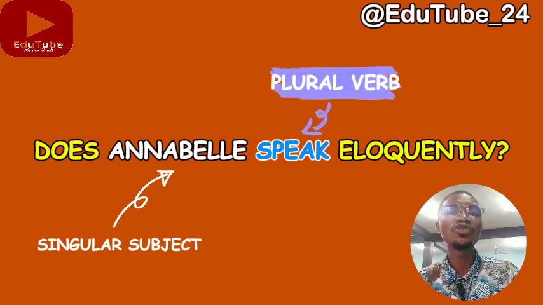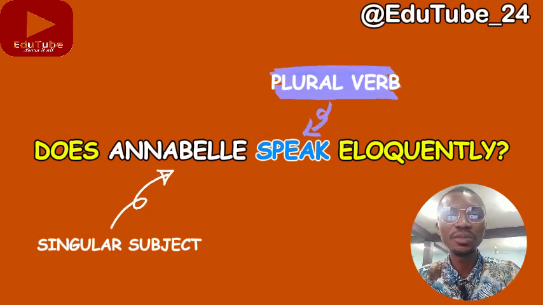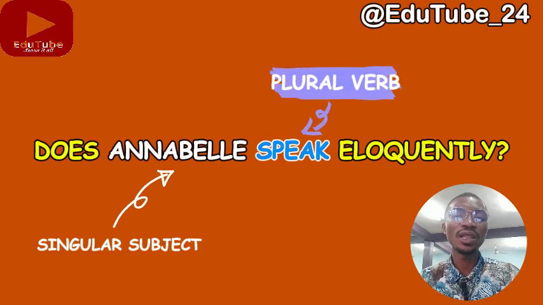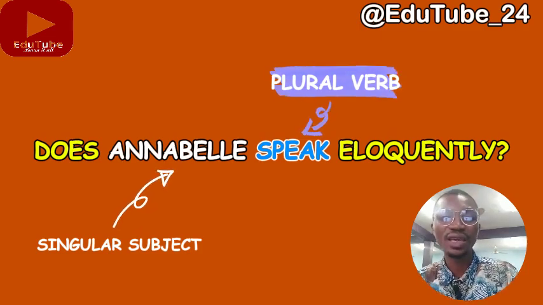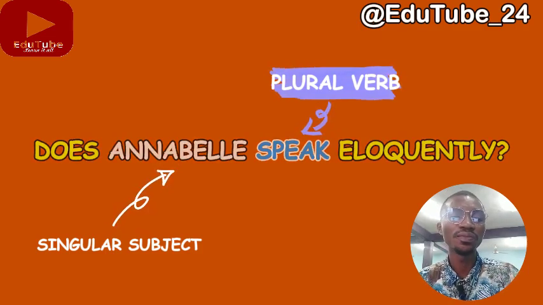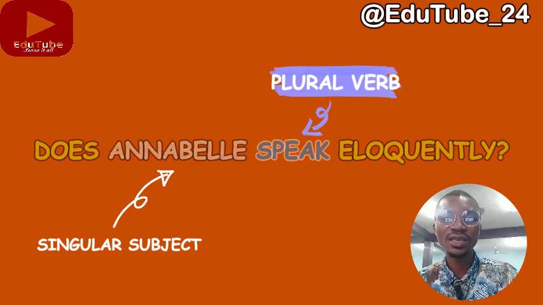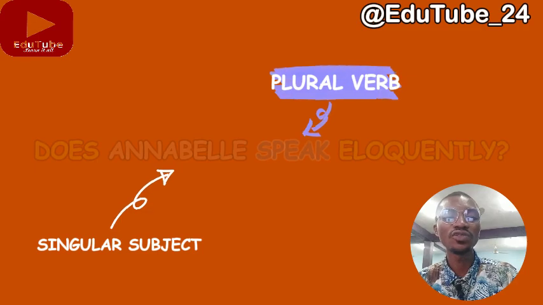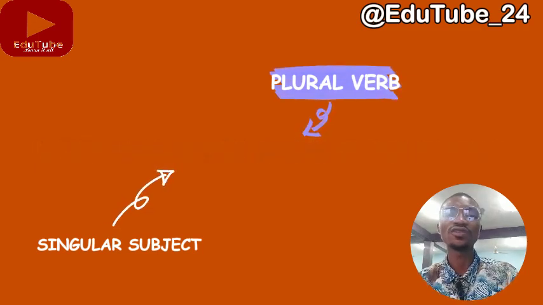So, does Annabelle speak eloquently, not does Annabelle speaks eloquently. If it is going to be a statement, we could add the s by saying Annabelle speaks eloquently. But in this regard, since it's a question as said by commandment number 3, we don't add the inflection of s. We don't make it inflected. So we just say, does Annabelle speak eloquently, not speaks.